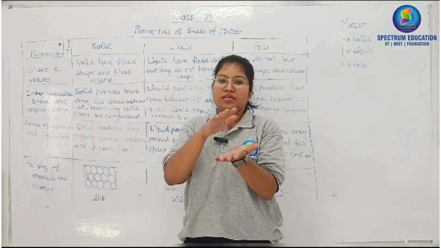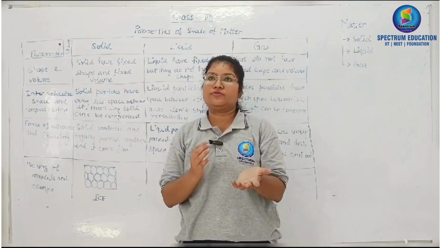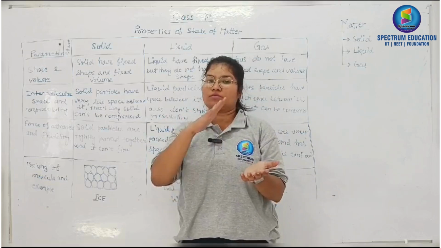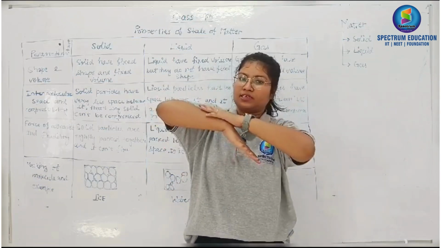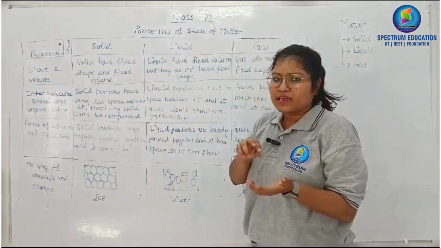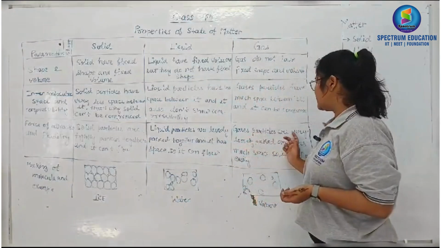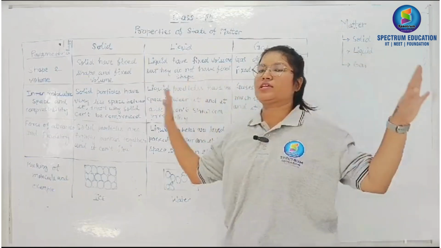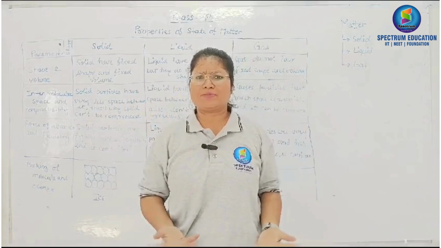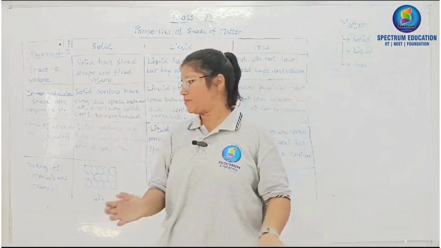But it needs a medium, like a tilt or a slope. You see, if the medium is like this, it is not able to flow. But if the medium is like that, it is able to flow easily because the particles can move a little. Gaseous particles are very loosely packed and have much space, so they can flow easily. You see these gases, this air has much space between its particles, so that's why air can flow anywhere.